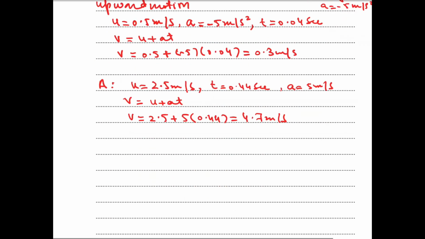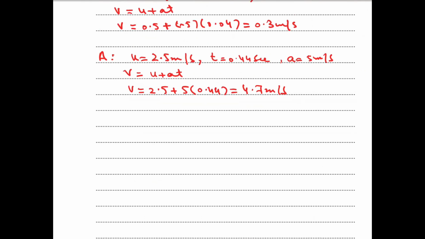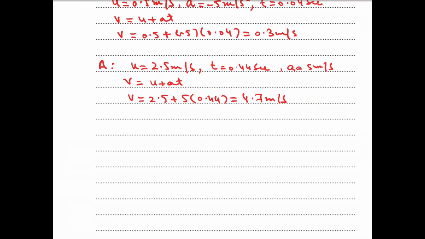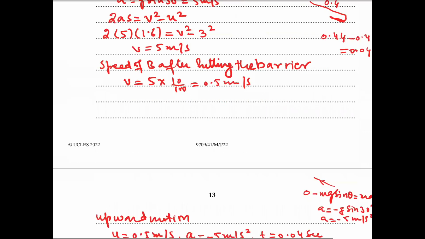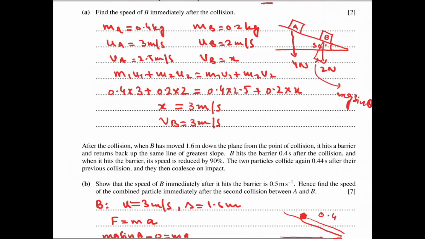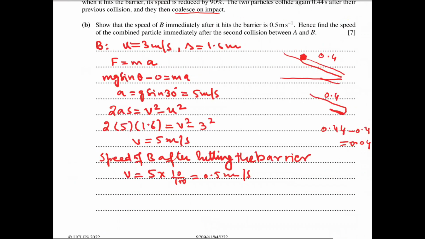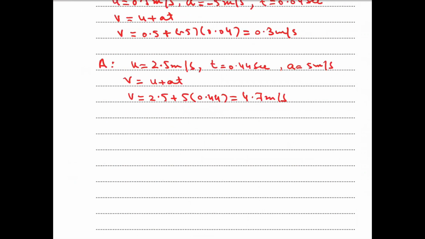Now we will apply the law of conservation of momentum to find the speeds of the particles after the collision. The two particles again collide 0.44 seconds after their previous collision, and they coalesce.